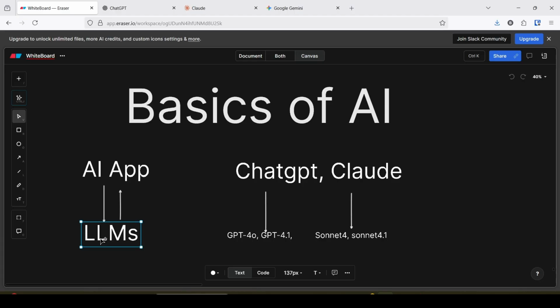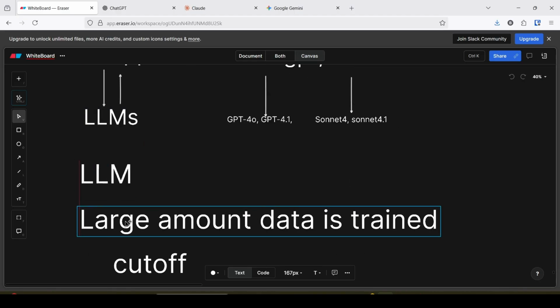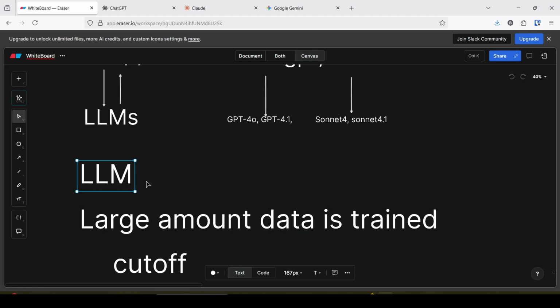How does the LLM generate a response? What is the background? A large amount of data is trained by some algorithm.